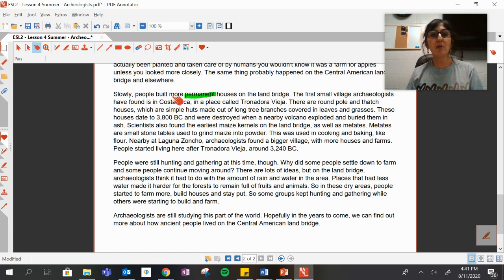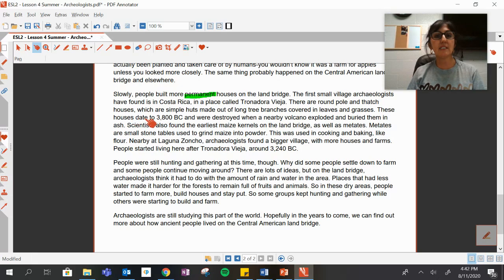Slowly, people built more permanent houses on the land bridge. The first small village archaeologists have found is in Costa Rica in a place called Tronadora Vieja. There are round pole and thatch houses, which are simple huts made out of long tree branches covered in leaves and grasses.